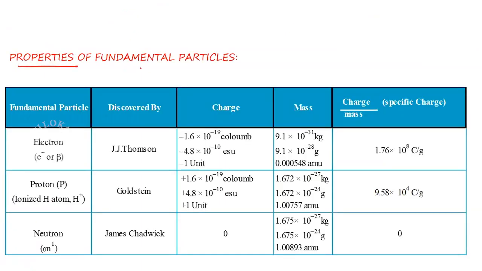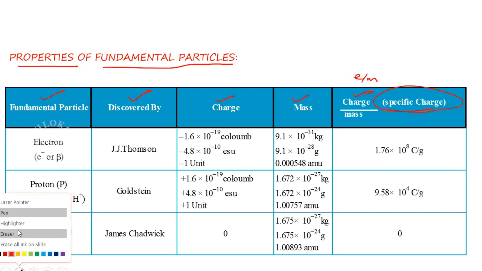Now we have discussed proton discovery, electron discovery, and neutron discovery. Now we need to discuss the properties of all these three fundamental particles together. We have the name of the particle, its charge, its mass, its e/m ratio, and who discovered it, the scientist's name. Everything we can discuss together here. Properties of fundamental particles: the particle discovered by whom, the charge present on each particle, the mass of the particle, and the charge to mass ratio, which is called the specific charge or e/m value. One by one we will discuss.